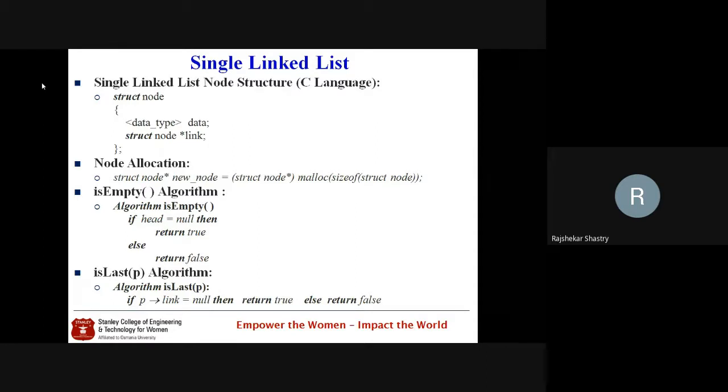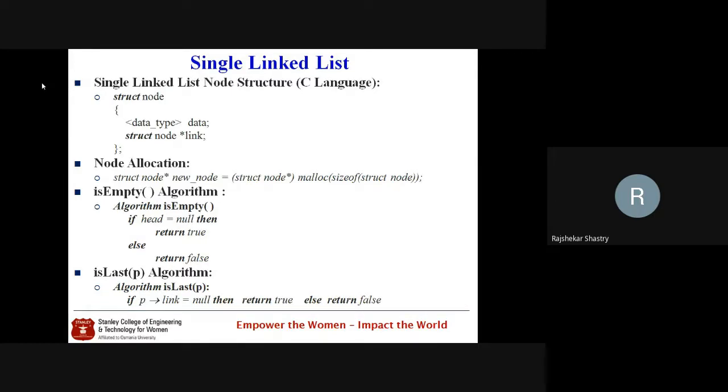So this is the data, and there is one more member, the link. The link is of which type? Structure node type only. Such a structure, I told you yesterday, we call a self-referential structure, because one of the pointers of the structure is pointing to the same type, the same family member. That's why it is called a self-referential structure. And this was the structure. Coming to the allocation, because we have to take the pointer, whenever we need, we have to dynamically create the node.